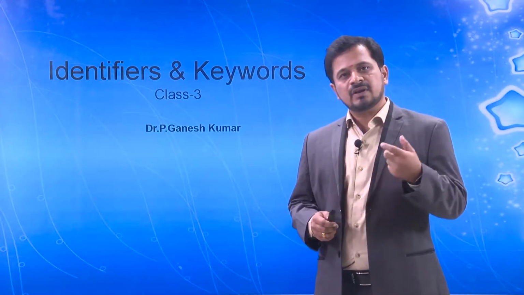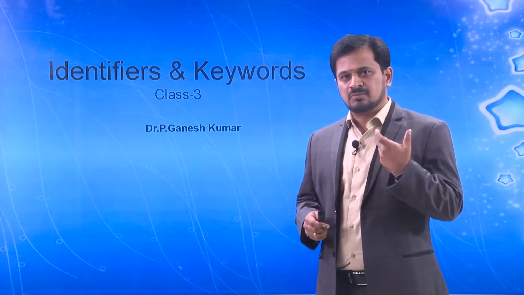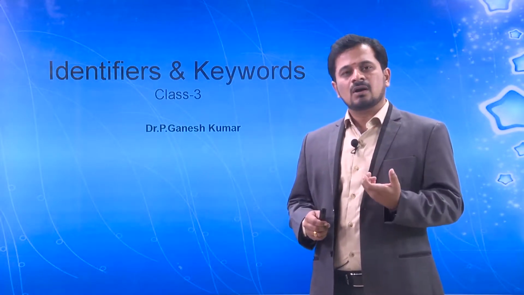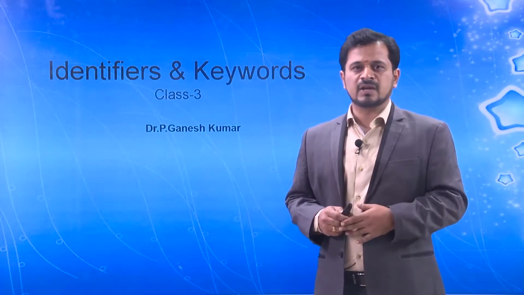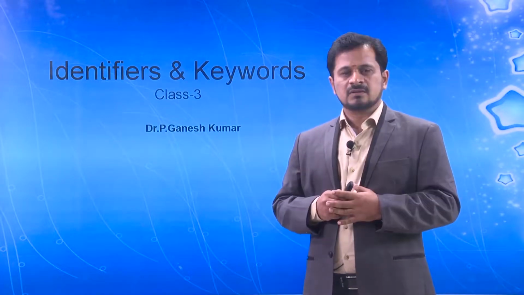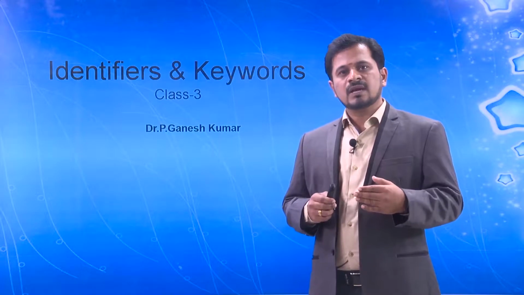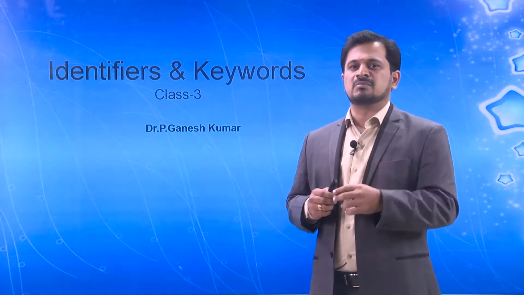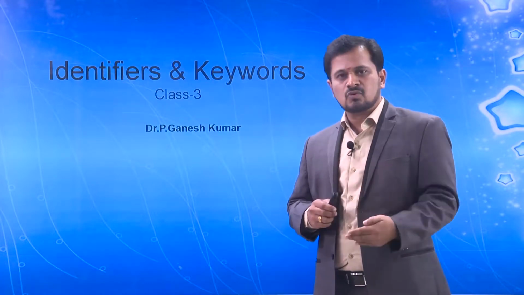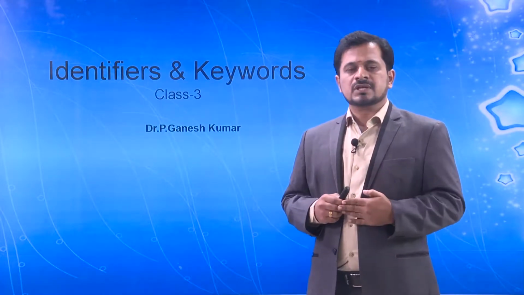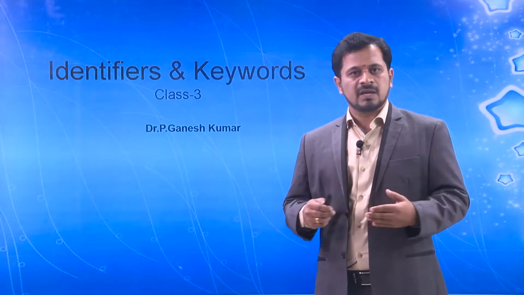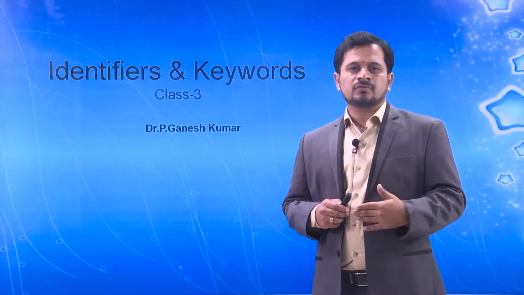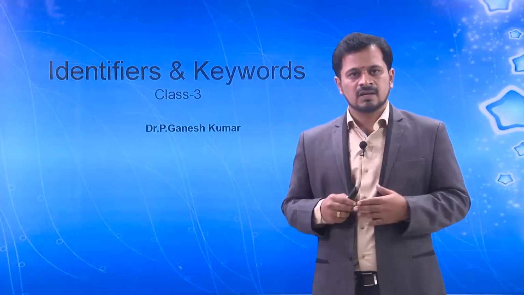Not only variable names, but also the class name or the method name can be defined by using identifiers. How can we develop our identifiers, and how can I start writing them? There are some rules we have to follow, otherwise it may create errors or problems inside our program. Those rules we are also going to see in our class.